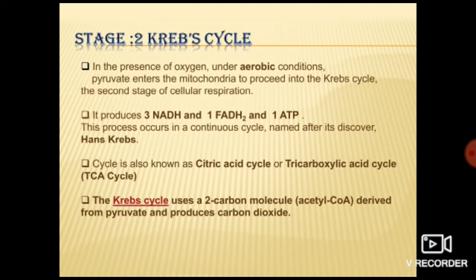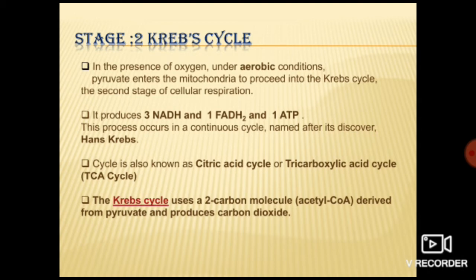See, it's a cyclic reaction. That's why we are saying Krebs cycle. So it's a cyclic chain reaction. But in that, what happens? There are various steps. It's not like acetyl CoA is directly converting into something, and then whatever NADH and FADH is produced is directly entering the electron transport chain. No. Here there are various steps. In those various steps, NADH, FADH2 and ATP are produced. So how many molecules of NADH will be produced? 3 molecules. How many molecules of FADH2? 1 molecule. And how many molecules of ATP? 1 molecule of ATP. Got it?